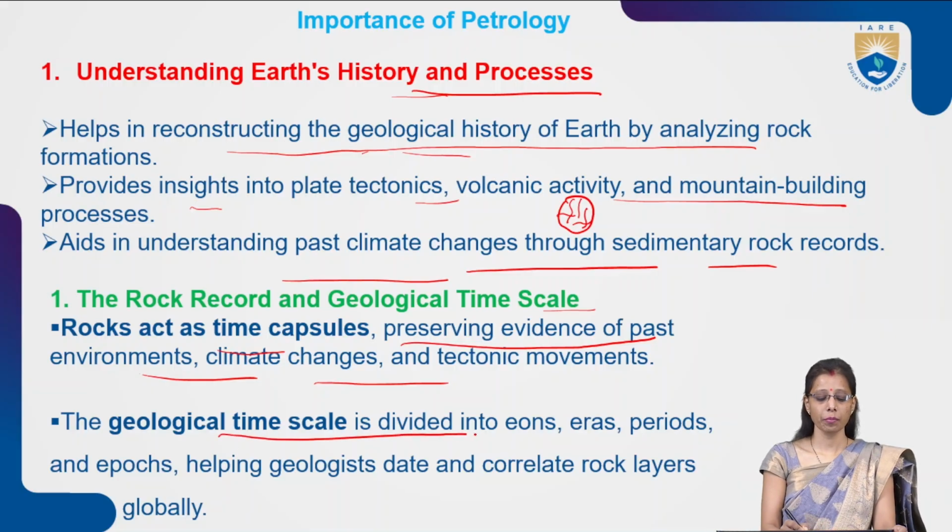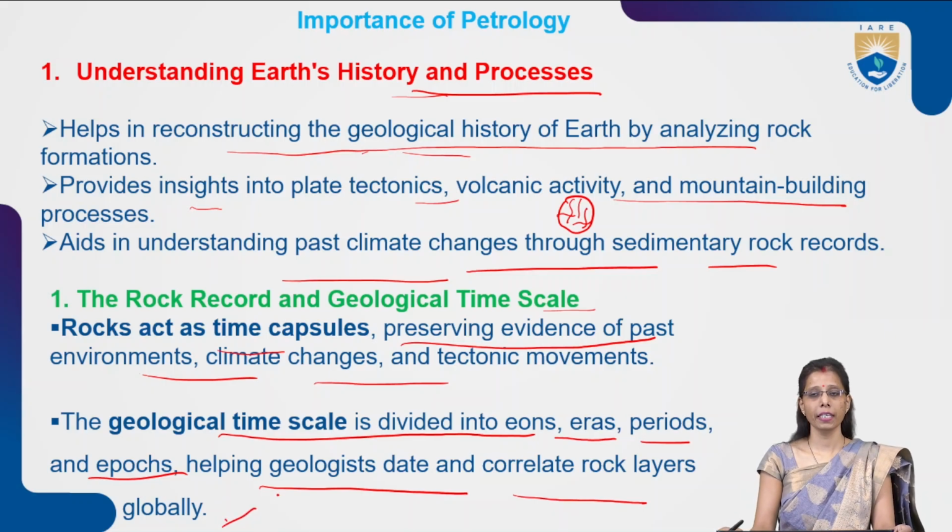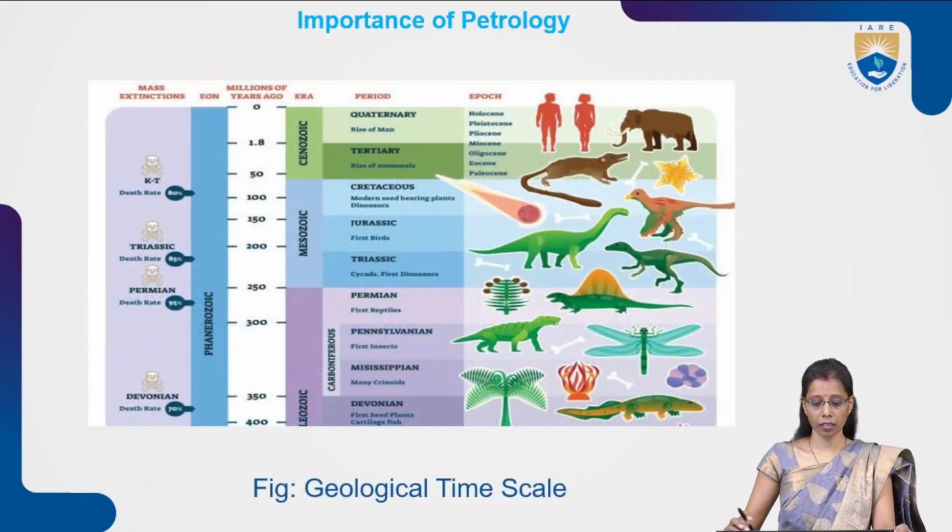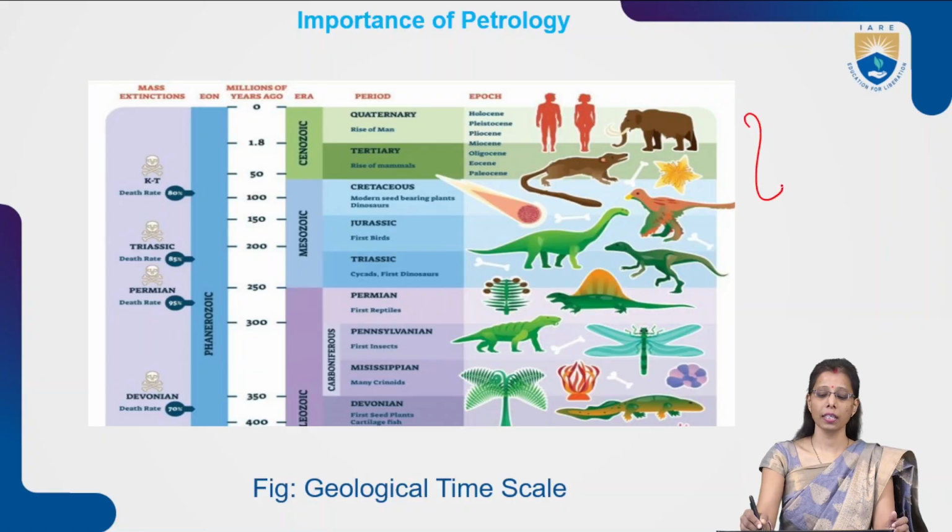And the geological time scale is divided into eons, eras, and epochs, helping the geologist date and correlate the rock layers globally. So they will correlate the global layers and get to know about the different kinds of periods or eras in different times. Now, if you see this figure here, this is a geological time scale.